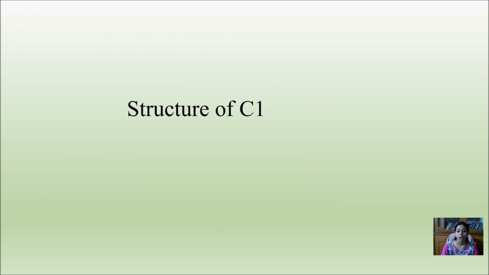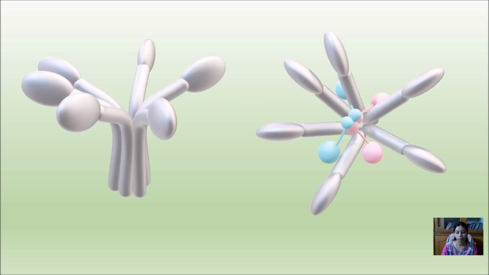Now, I have said that there are different components, and of those, complement 1 is the most complex one, while the others, as you have seen, like C2 and C3, have a very simple structure. Though that was not exactly the structure, I have just denoted it with the help of an oval shape. But the case of complement 1 is quite different. It is quite a complex system.